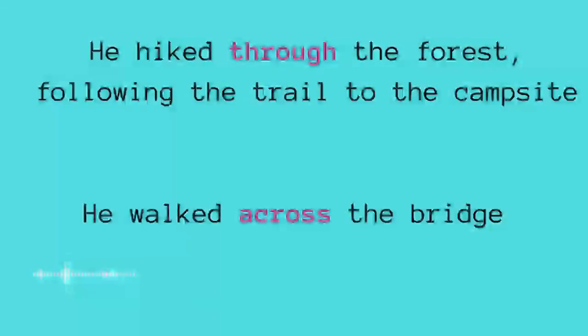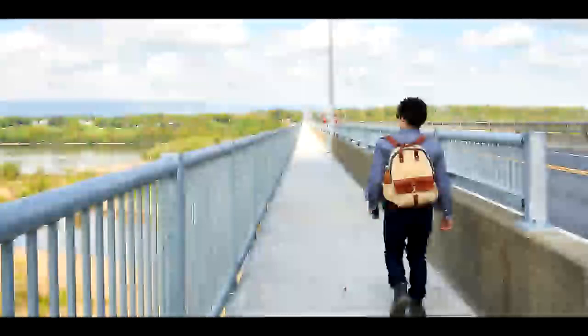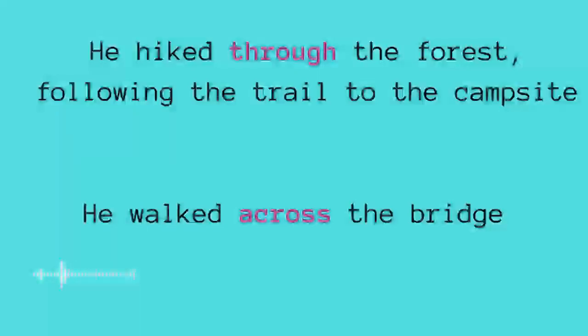But in here, he walked across the bridge. Why are we using across? Because the bridge is open. This is number one. Number two, there are just two sides of the bridge, going and coming, like it's kind of like starting from one way to the other. That is why we are using across the bridge.